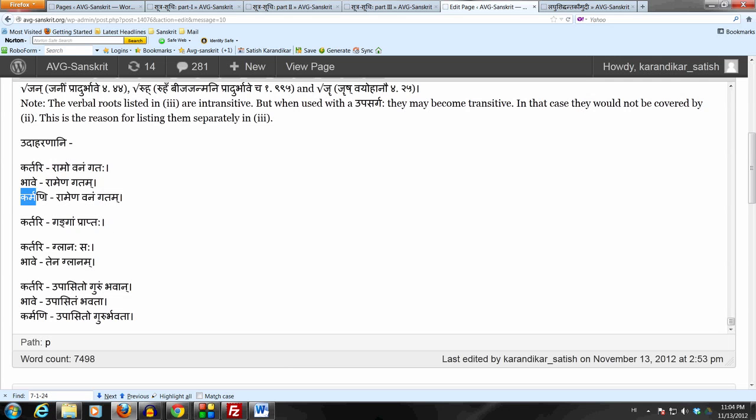The example which we saw before, Ramena Vanangatam. We will not get a similar example here with this dhatu glai harshakshaye because this is an akarmaka dhatu. It cannot take an object. So following an akarmaka dhatu, we can use the affix kta, kartari. We can use it bhave also, but there is no question of using it karmani because it cannot take an object.